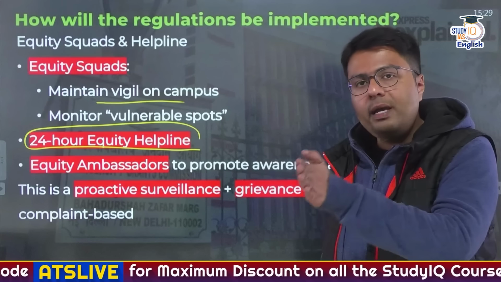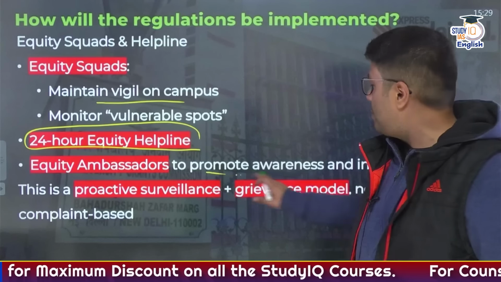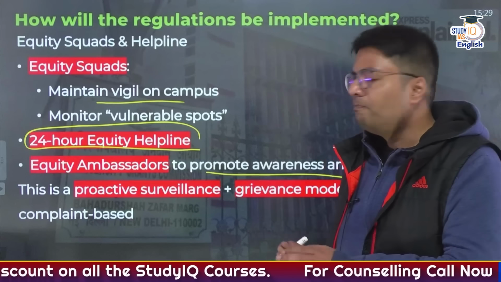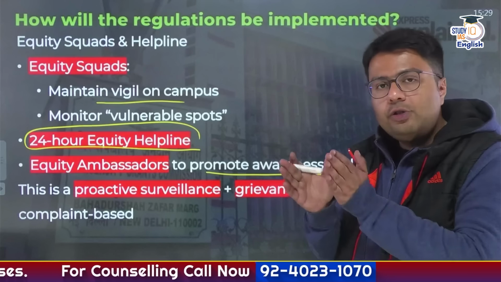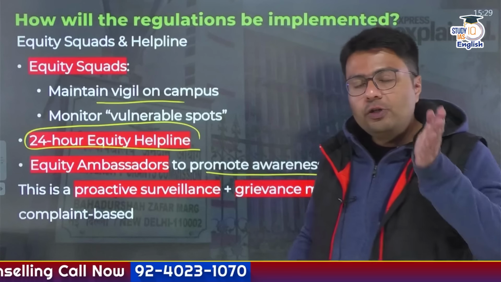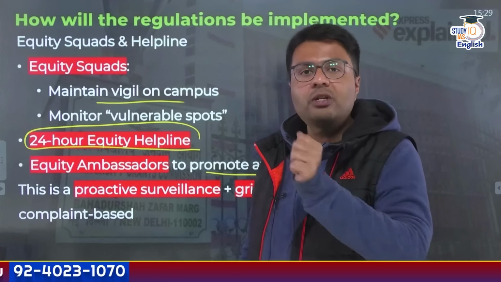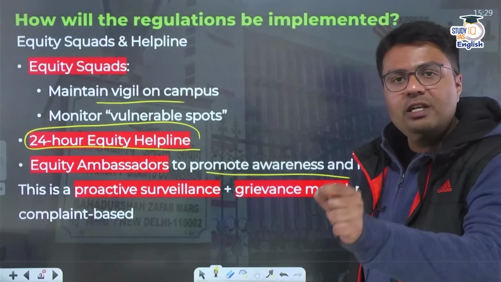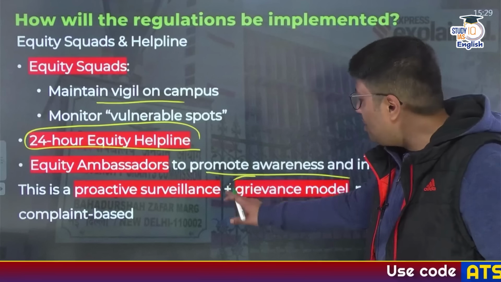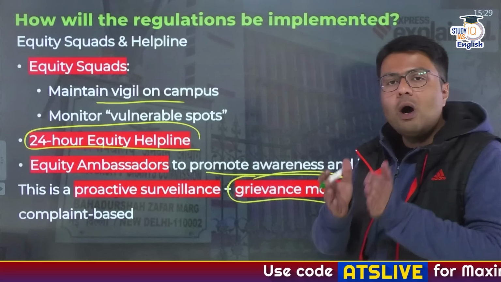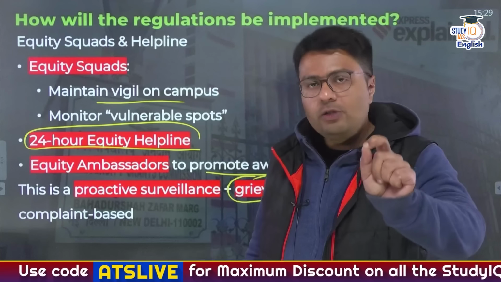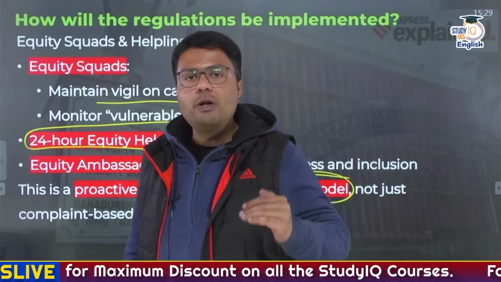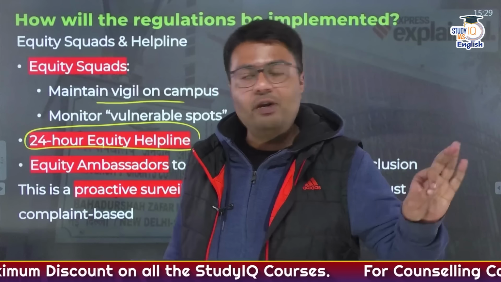Similarly, there would also be equity ambassadors who would be appointed to promote awareness and inclusion in the campus. And as you can understand, this three-layer structure that I've already told you ensures proactive surveillance, ensures that no discrimination is happening in the college, and in case discrimination actually happens, this addresses the grievances through a mechanism that is designed for time-bound redressal. Understood? So this is how this regulation would be implemented in every college.